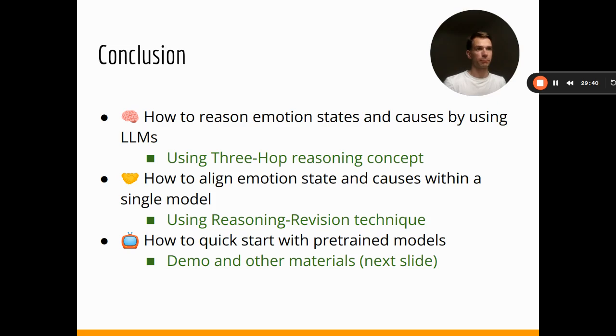Second, we understood how to perform alignment, where in particular reasoning revision represents the main part of how you can combine the emotion state of the character, as well as the emotion it causes to the other characters. And we also took a look at how to tackle all these models that were pre-trained on this problem and adapt them for your own needs.